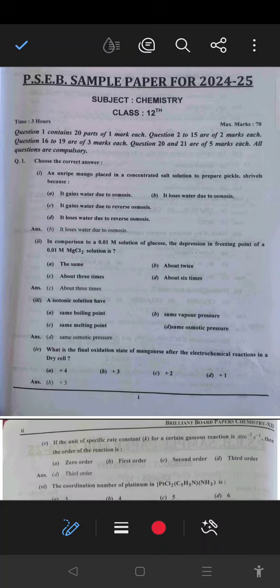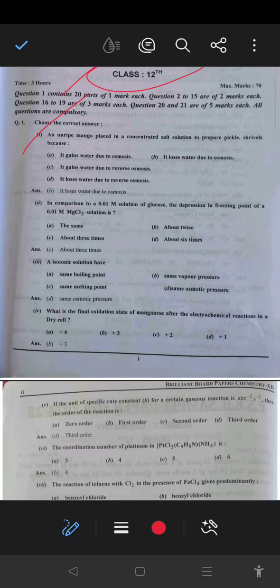Hello dear students, today we are going to discuss the plus 2 class chemistry subject. So this is a solution for the sample paper given by the PSEB. So first question, that is an MCQ based type question. So start from the first question.